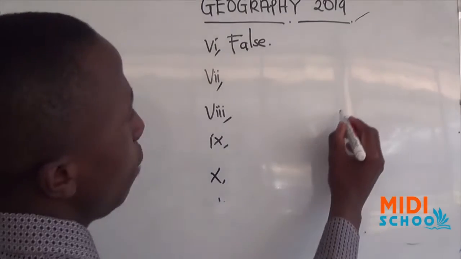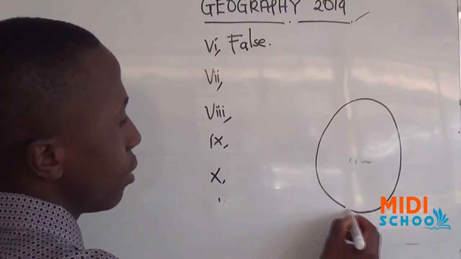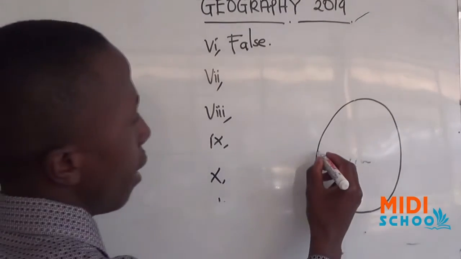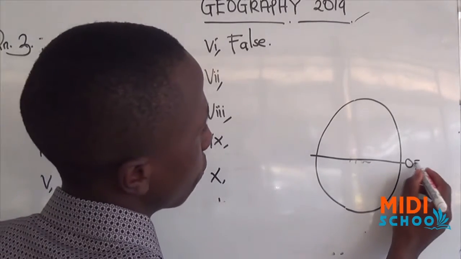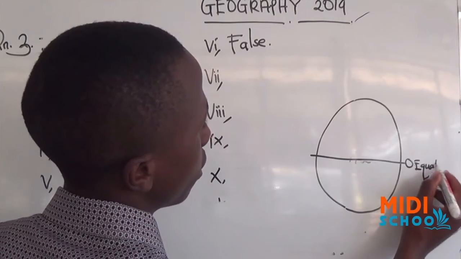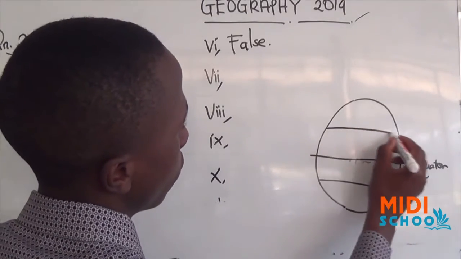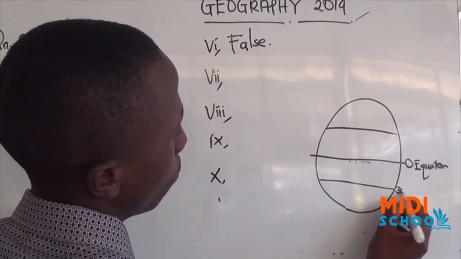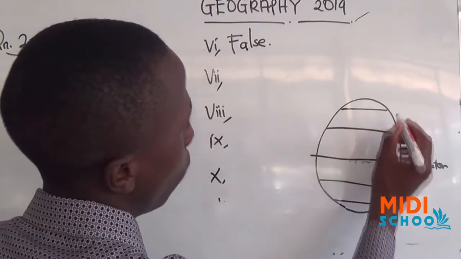Wind always, let me draw the map of the Earth from here. Here is the equator. This is the subtropical zones. Subtropical zone. But here, the poles.